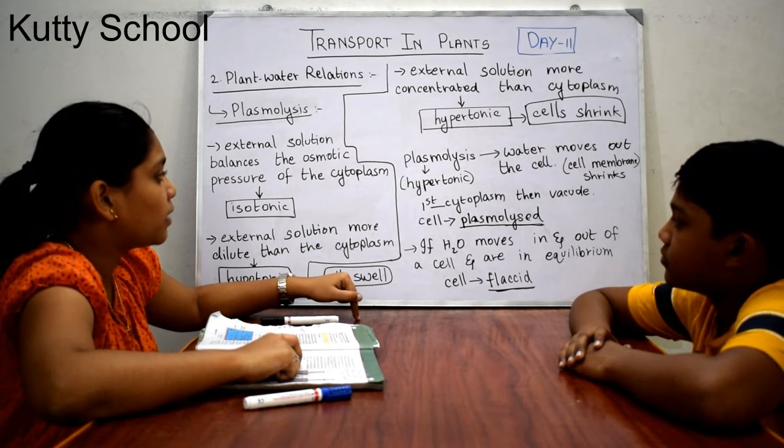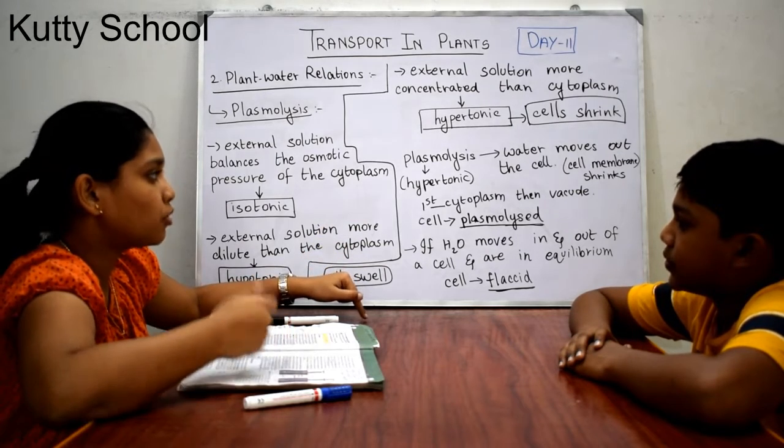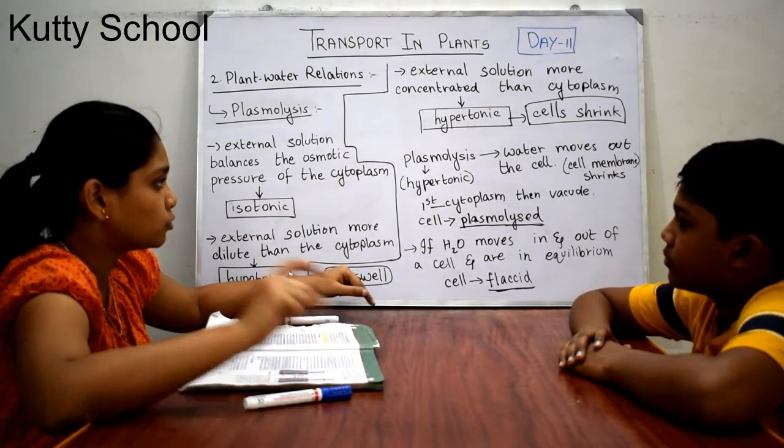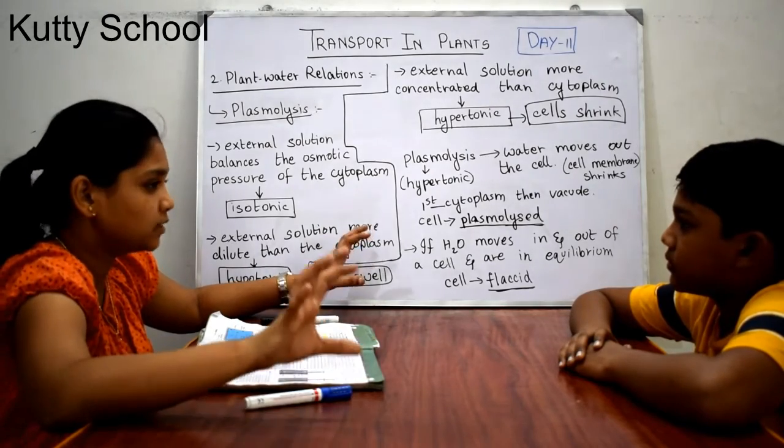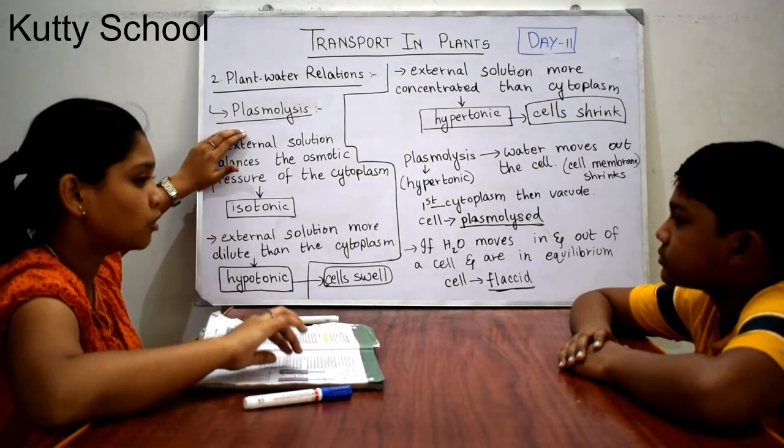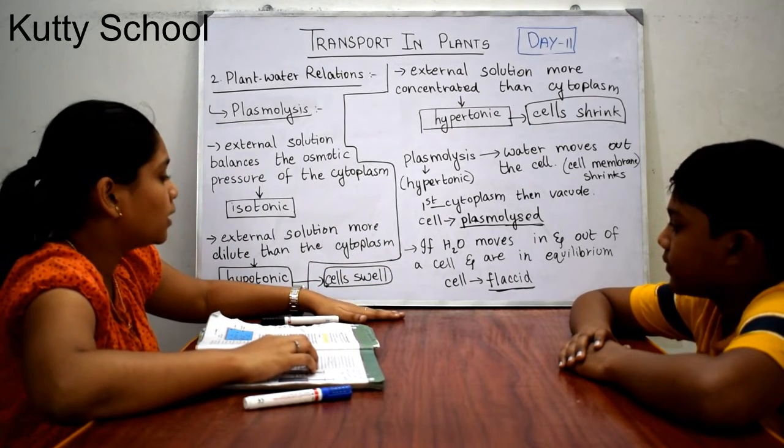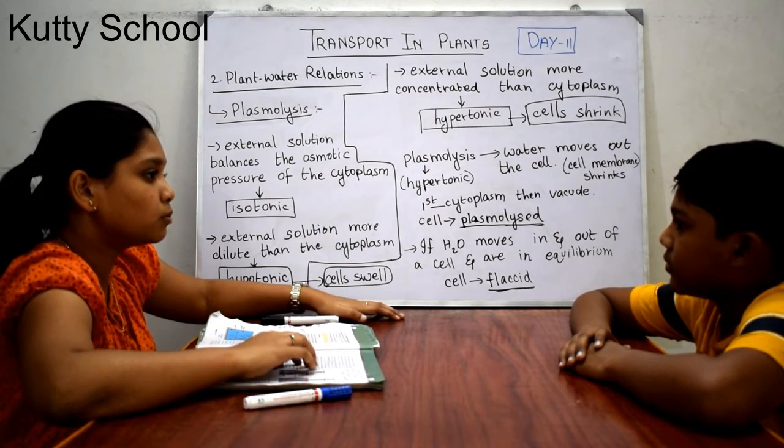In plasmolysis, water moves out of the cell. Plasmolysis is generally water moving out of the cell, so it needs a hypertonic condition to move out of the cell.